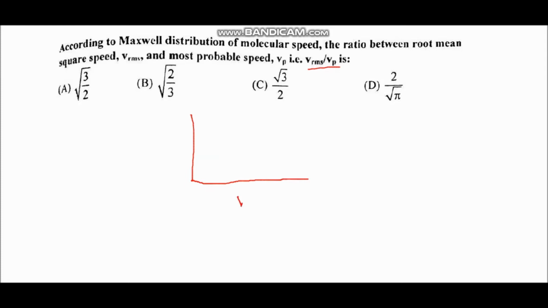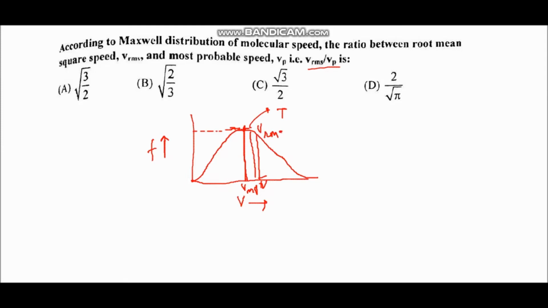This is the graph of Maxwell distribution, which is velocity versus fraction of molecules. For a particular temperature T, the graph is like this. So here this fraction of molecules carry the maximum speed. So this is called most probable speed, which is VMP. This is the speed which is carried by maximum fraction of molecules, and this is average speed V bar, and the highest speed is VRMS.